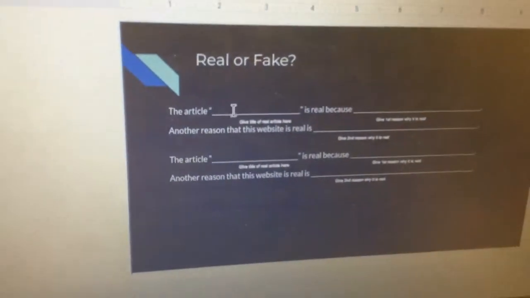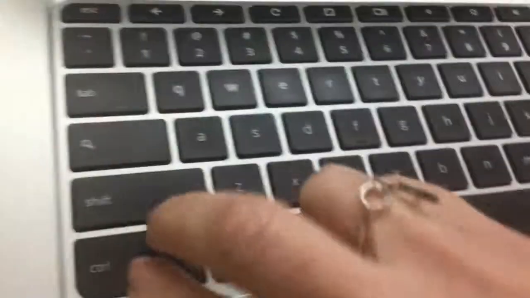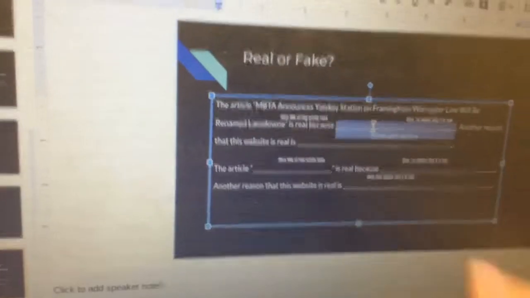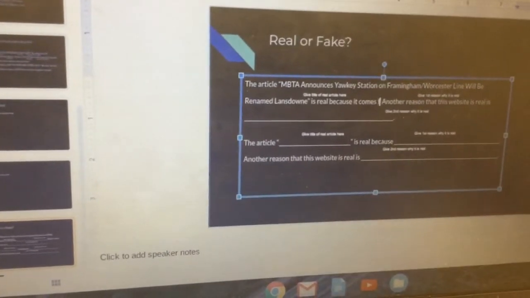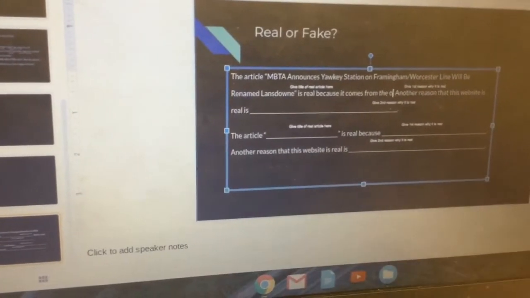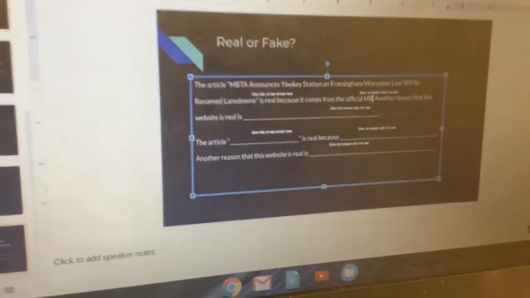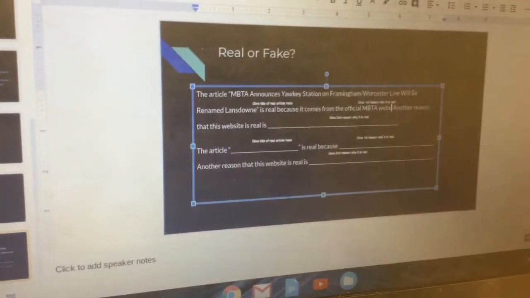Then you're going to click back over to slide 8, so down here, slide 8. We're going to double click on the line between the quotation marks, hit Control-Shift-V on your keyboard, and then you're going to give 2 reasons why it's real. So we're going to double click on the line, and we can say that it comes from the official MBTA website because we know that it's from mbta.com, and we also saw that at the bottom it said copyright Massachusetts